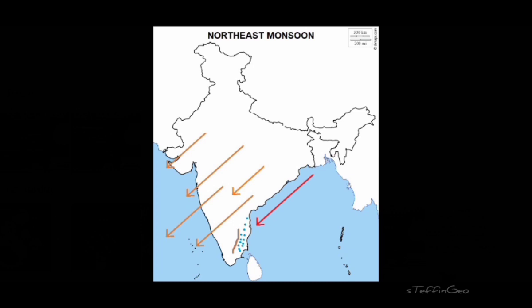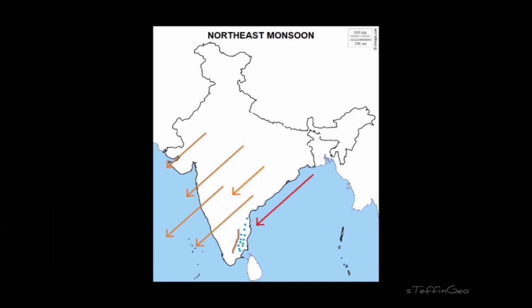And when it reaches the Coromandel coast, this particular coastal area is called the Coromandel coast, there is the Eastern Ghats as an obstruction, so it climbs the Eastern Ghats, right? So as it goes up, it condenses and gives rainfall. So only the Coromandel coast or the coastal Tamil Nadu and Andhra Pradesh region receives rainfall from the northeast monsoon. The rest of the country will not receive a single drop of rain due to the northeast monsoon.